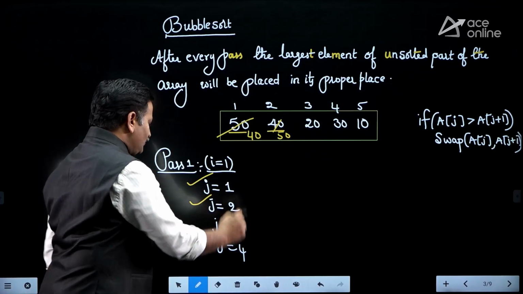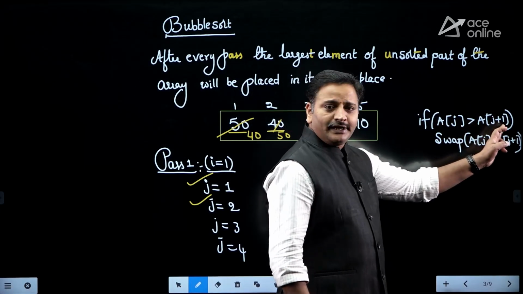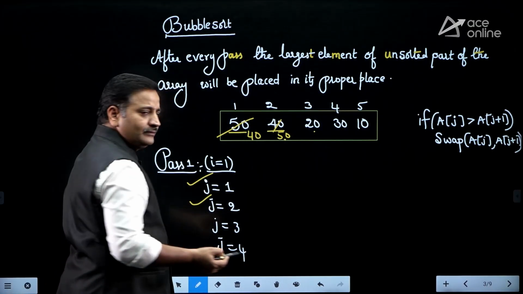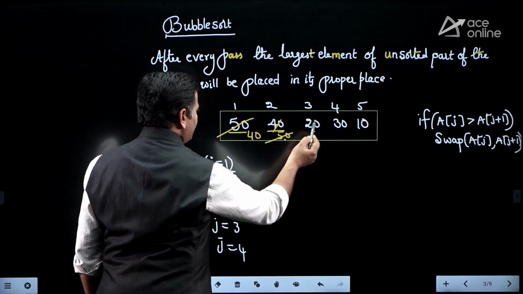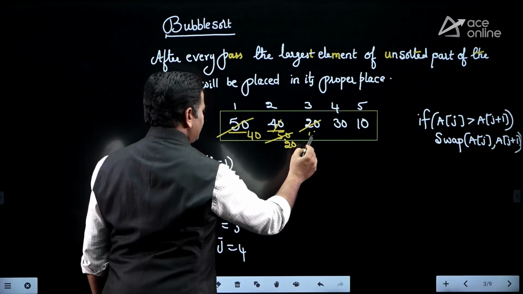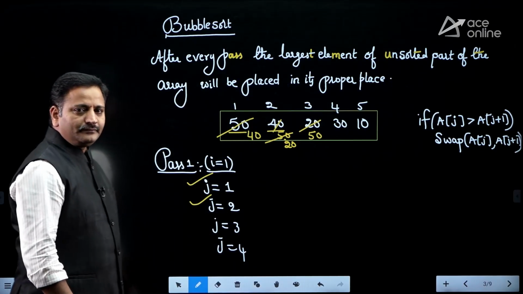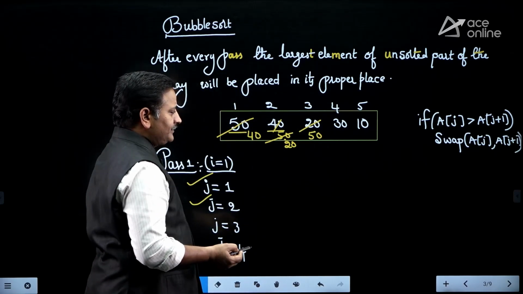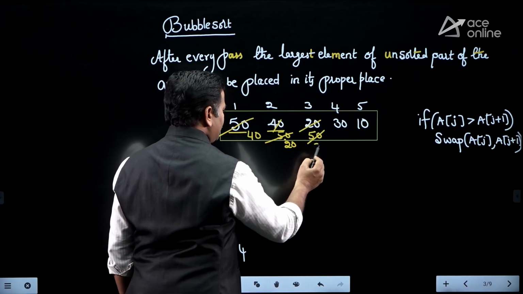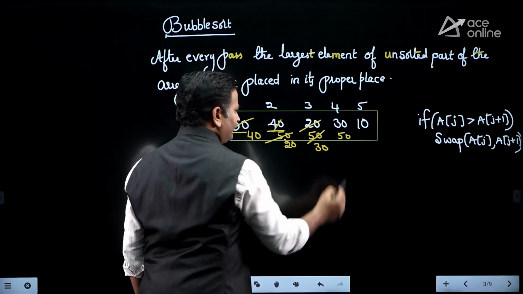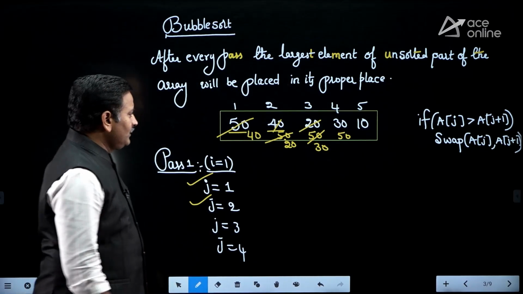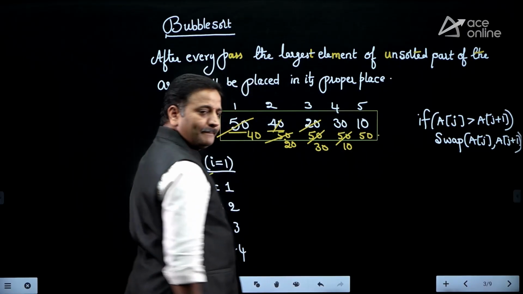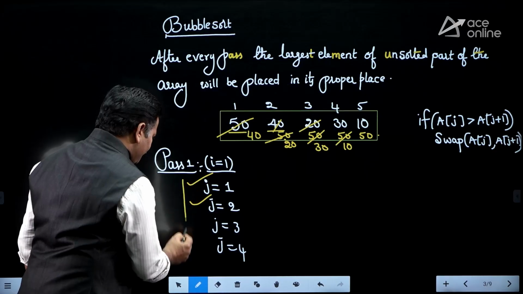Now when j equal to 2, apply the same logic, a of j greater than a of j plus 1. 50 greater than 20, yes, so interchange these two elements: 20 and 50. Afterwards, 50 greater than 30, yes, so interchange: 30 and then 50. Now when j equal to 4, 50 greater than 10, yes, interchange: 10 and then 50. Now the first pass is completed.